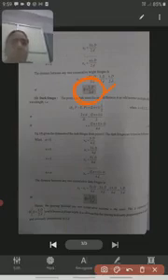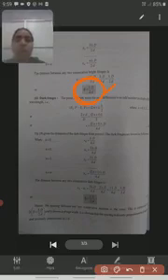Okay, so this is the distance between consecutive bright fringes. We should remember this formula. And next we will discuss the dark fringes.